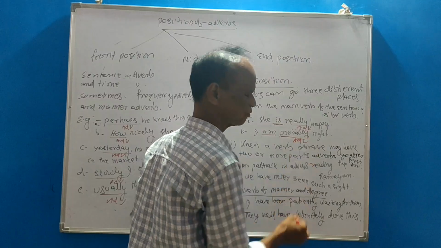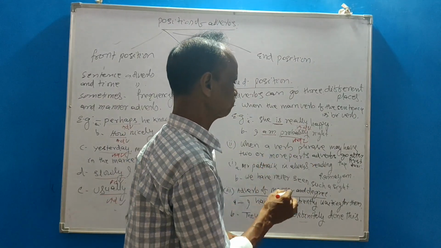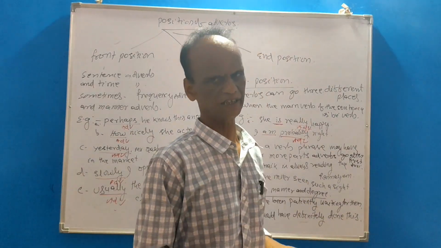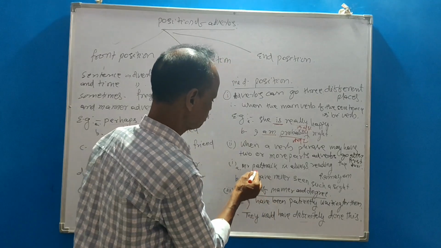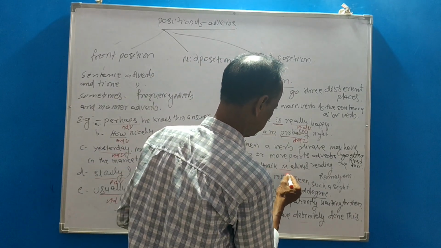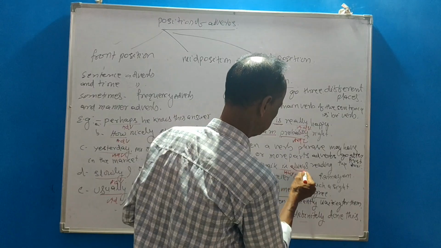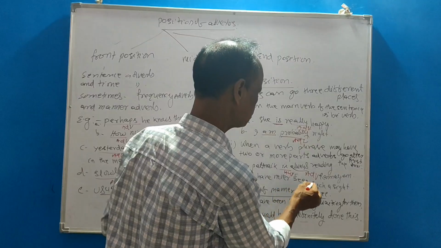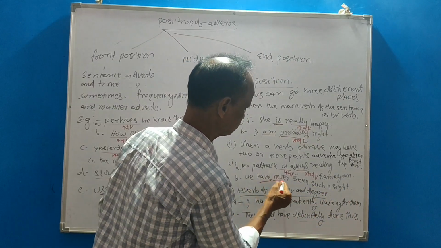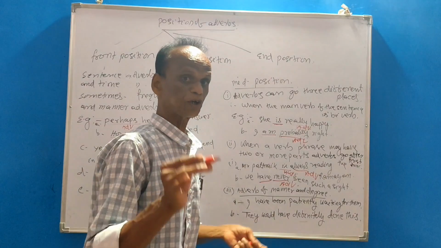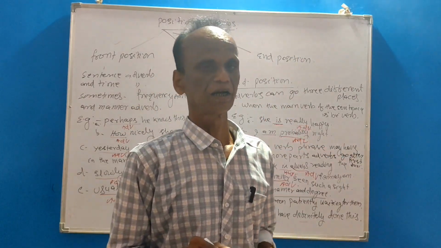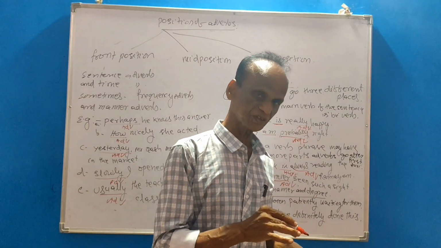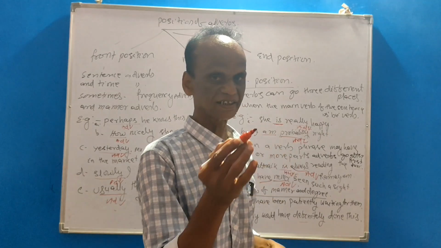Probably is the adverb. Then, when a verb phrase has two or more parts, the adverb goes after the first auxiliary. Mr. Patna is always... the auxiliary. The adverb goes after the first auxiliary. We have never seen such a sight. Have is the auxiliary, never the adverb. But in the case of manner or degree adverbs, the adverb comes after the second auxiliary.